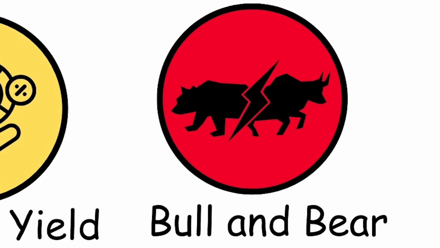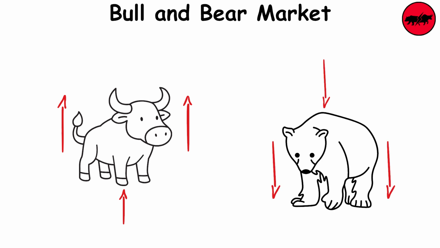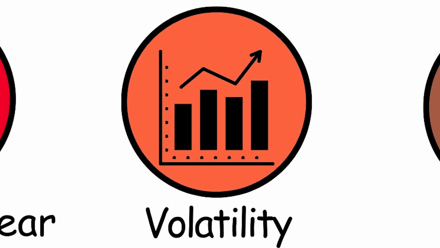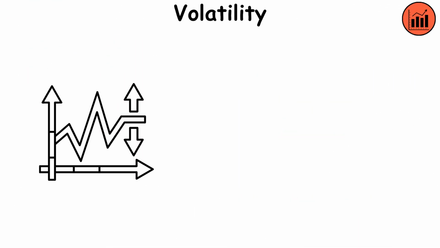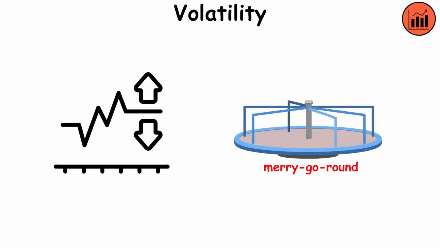Bull and bear market. A bull market is when prices are rising. A bear market is when prices are falling. They are named after each animal's attack style. Volatility. How much a stock moves up and down. High volatility, think roller coaster. Low volatility, think merry-go-round.